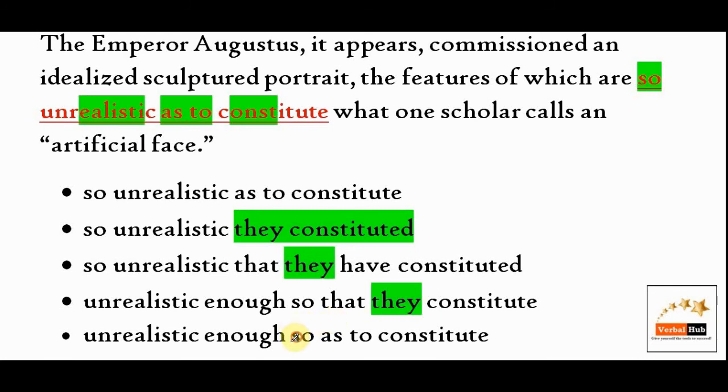As I said, "so as to" is not accepted in sentence correction. So option E out, A becomes the best option.